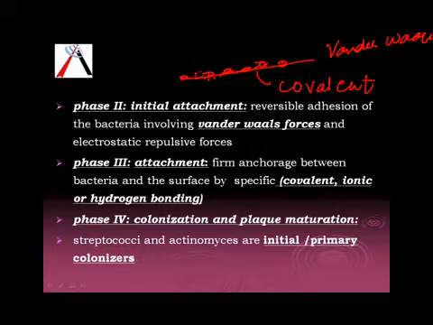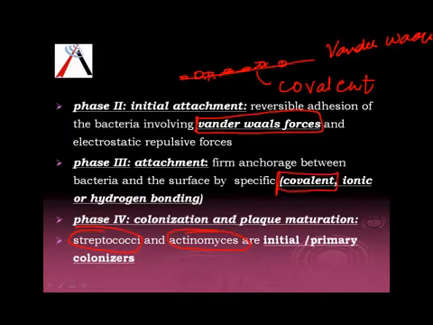The first colonizers are usually the streptococci and the actinomyces. This point is important. So the MCQ points in this slide are the initial attachment by van der Waals forces, then the secondary attachment by covalent bonds, and after that the initial colonizers, streptococci and actinomyces.